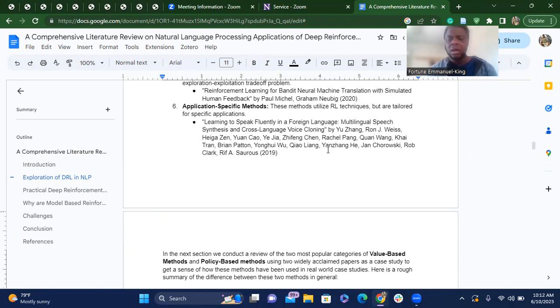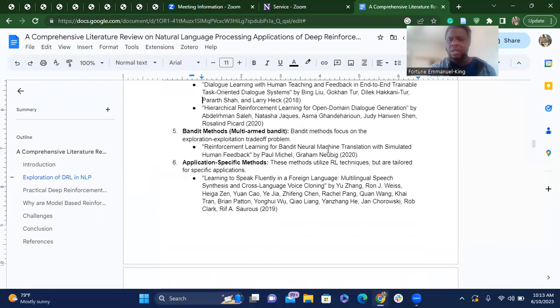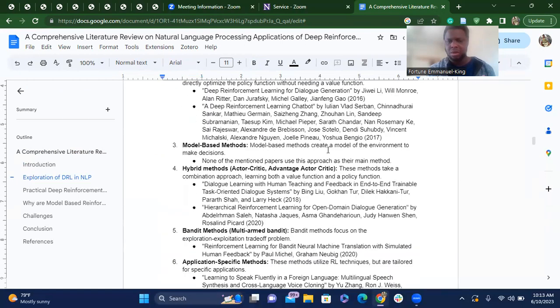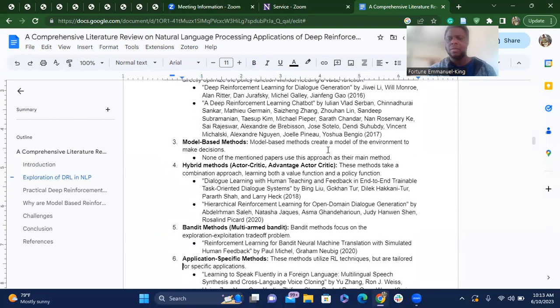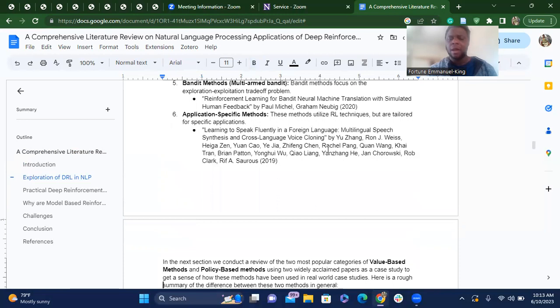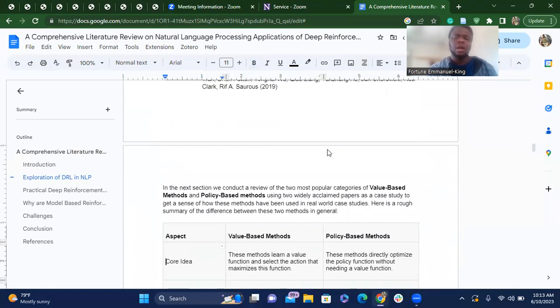And then for the lowest category, I said, why is this category not so popular? And I was able to derive a few ideas just by scanning the literature as to why this particular method, which is the one where you're actually creating the model from scratch, model specific, right? It's model based. So you're creating a model of the environment from scratch. And no paper actually mentioned that.